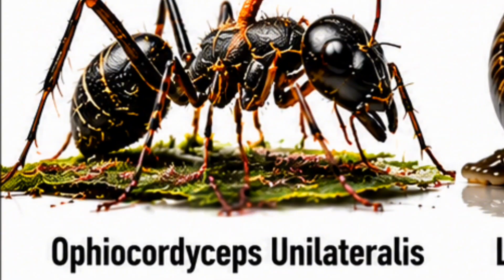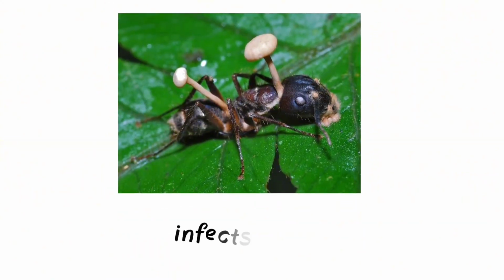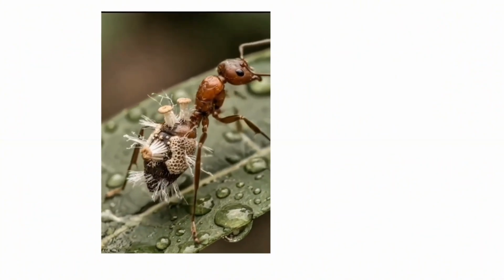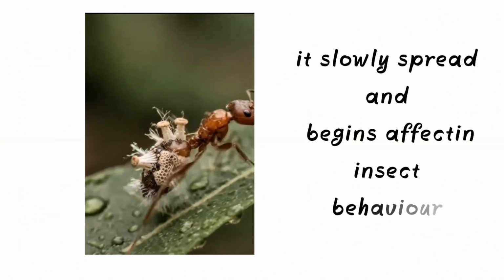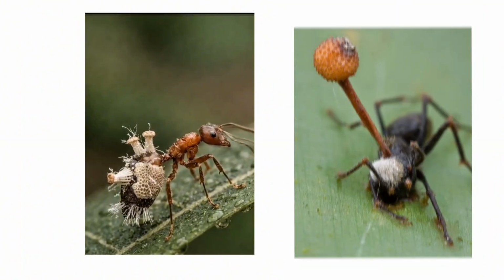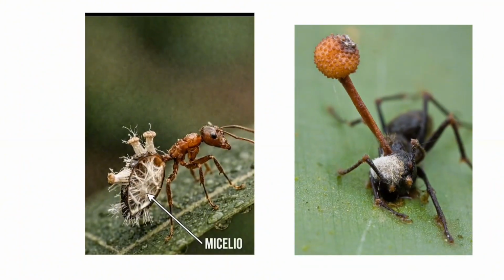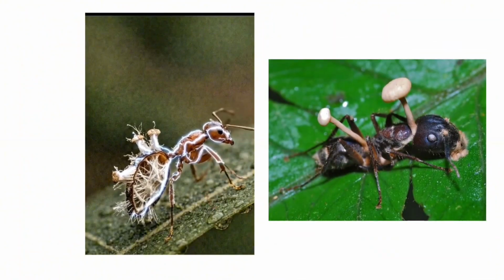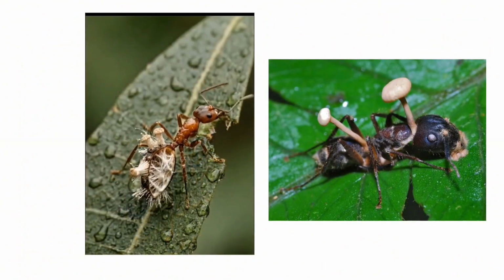Ophiocordyceps unilateralis. This parasitic fungus infects ants living in tropical forests. After entering the ant's body, it slowly spreads and begins affecting the insect's behavior. The ant leaves its colony, climbs a plant, and bites down on a leaf or stem. Once attached, it stays there while the fungus continues growing.